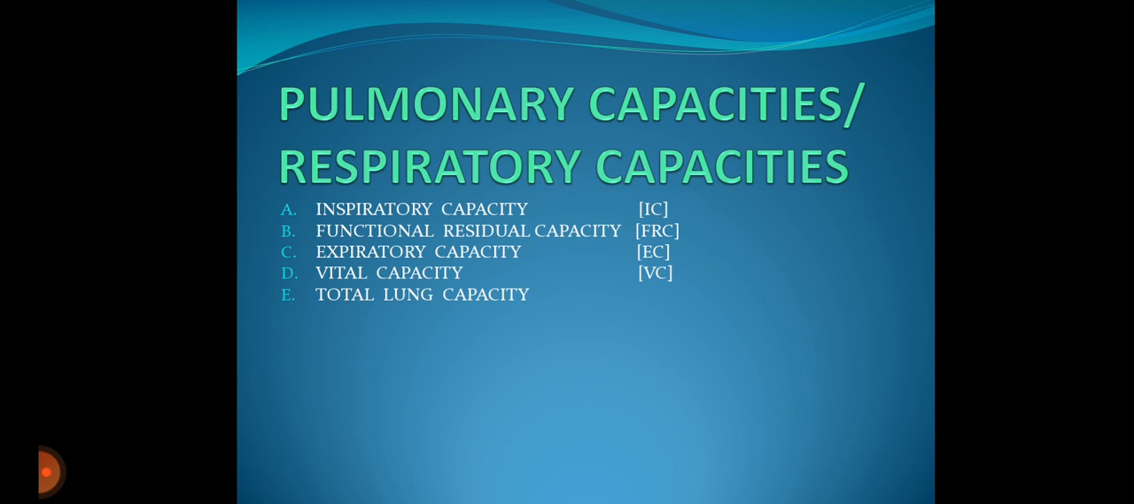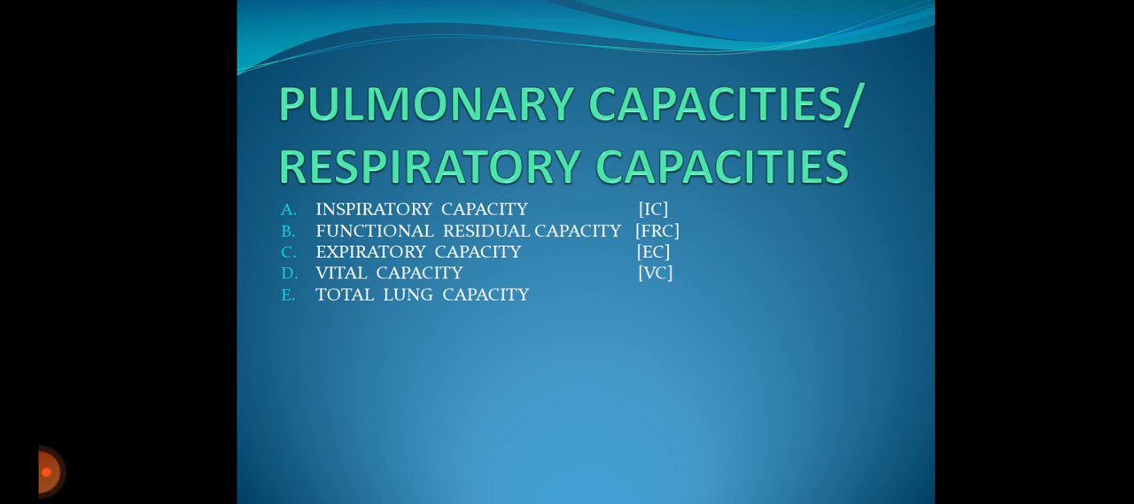In inspiratory capacity, IC, the volume of air that can be breathed in by distending the lungs to a maximum beginning at normal expiratory level is called the inspiratory capacity. It is the sum total of tidal volume and inspiratory reserve volume. That is, we can say IC is equal to TV plus IRV.